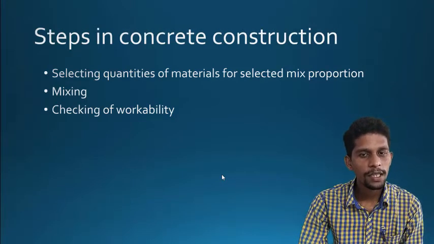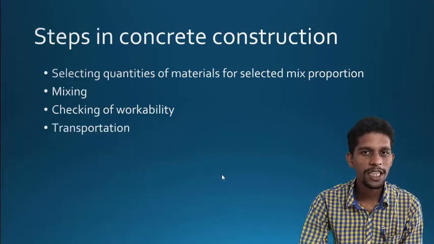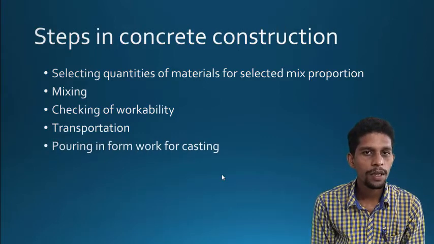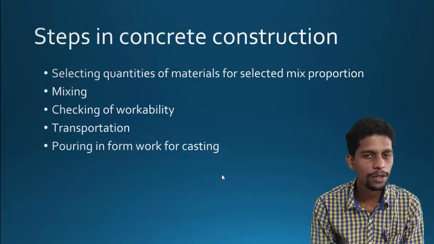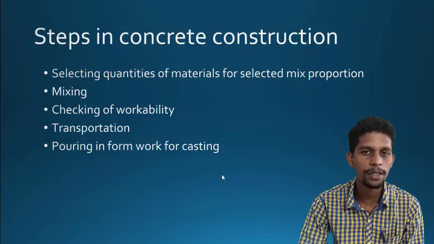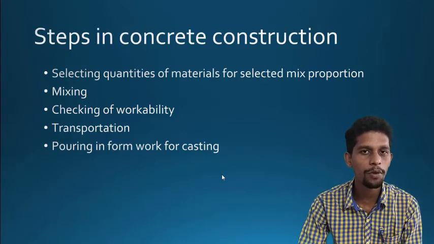Later, after analyzing the fresh properties, we have to transport the concrete to the desired location, and we have to pour the concrete inside the formworks or shutters we have provided. Wherever the location needs it, we have to pour the concrete.